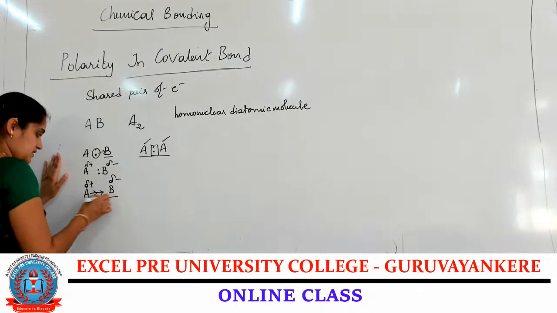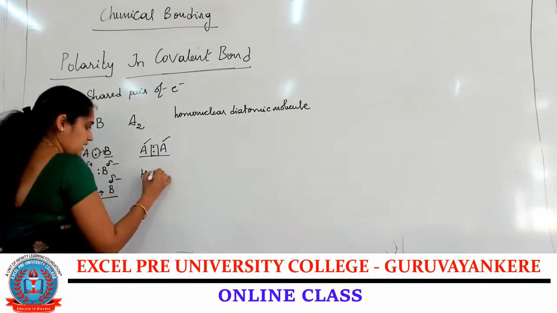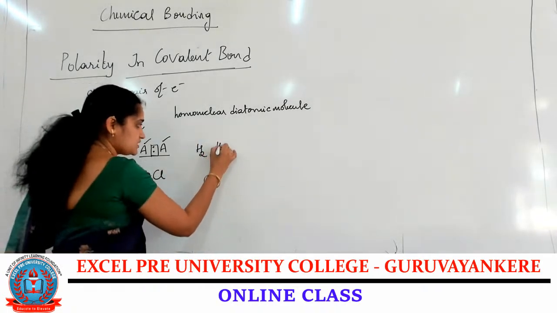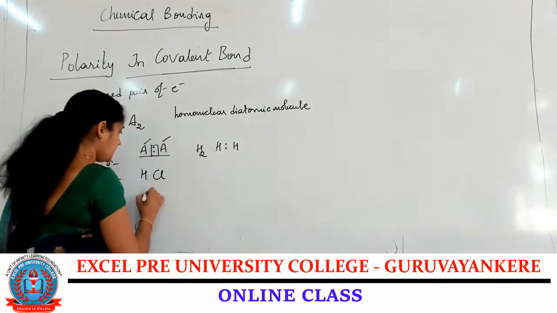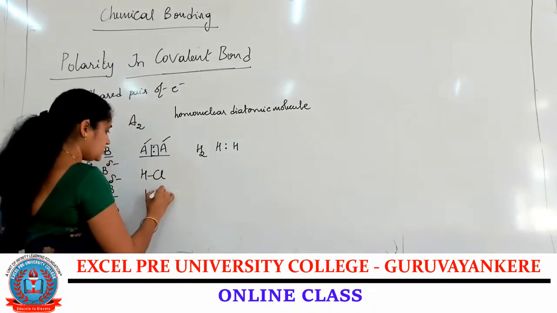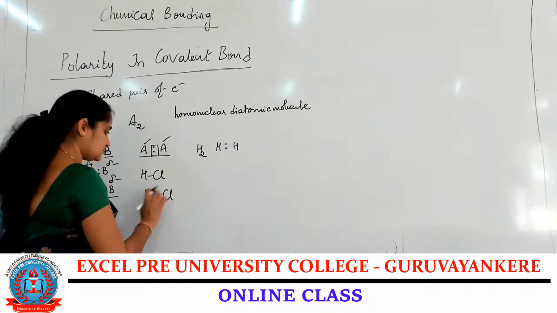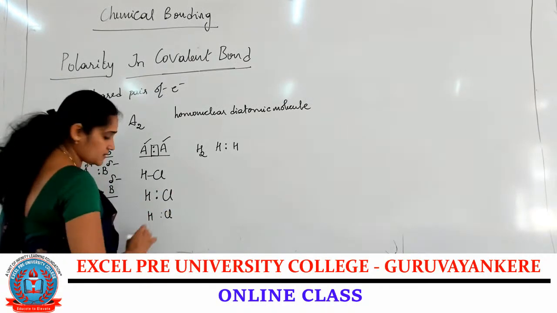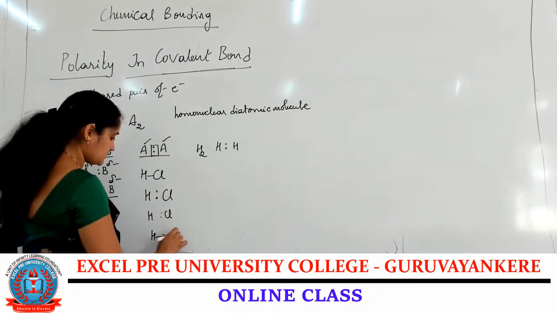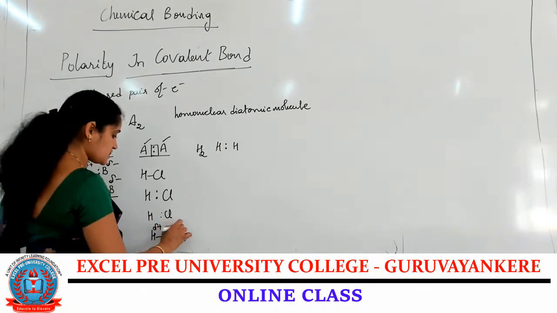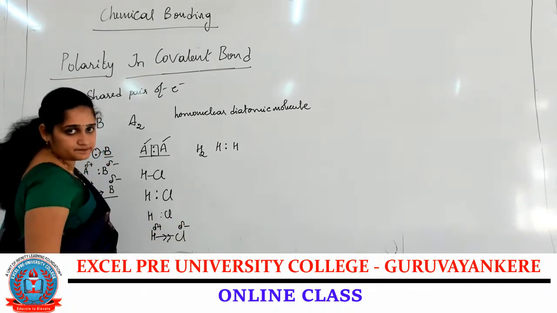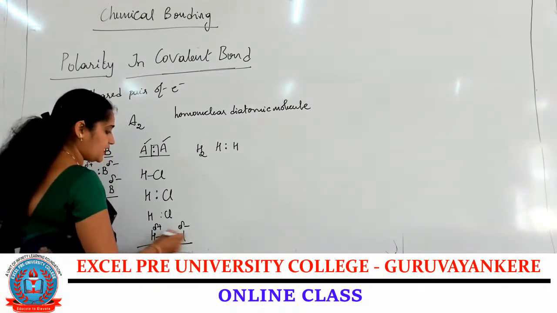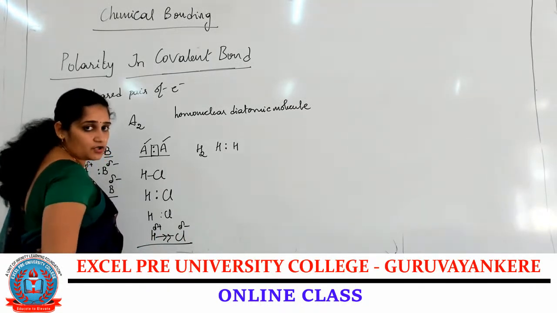And this charge separation, let me take an example: hydrogen chloride and H2 formation. Between the two hydrogens a single bond is present, and between H and Cl a single bond is present. I am writing the electron pair at the center, but chlorine is the electronegative element. It attracts the shared pair of electrons towards itself. So hydrogen carries a partial positive charge, and chlorine carries a partial negative charge. So charge separation occurs. This is nothing but polarity formation within a covalent bond molecule.